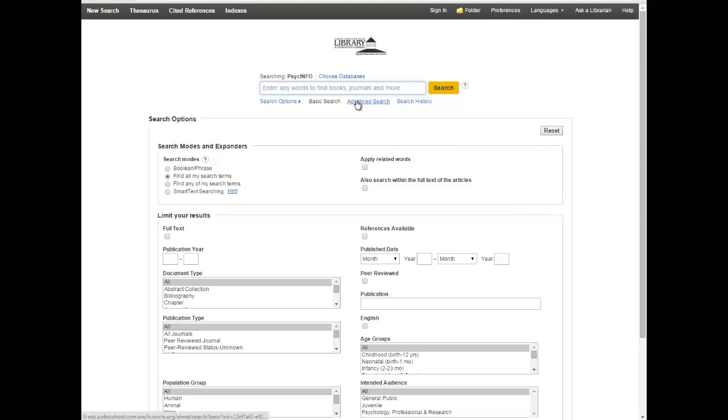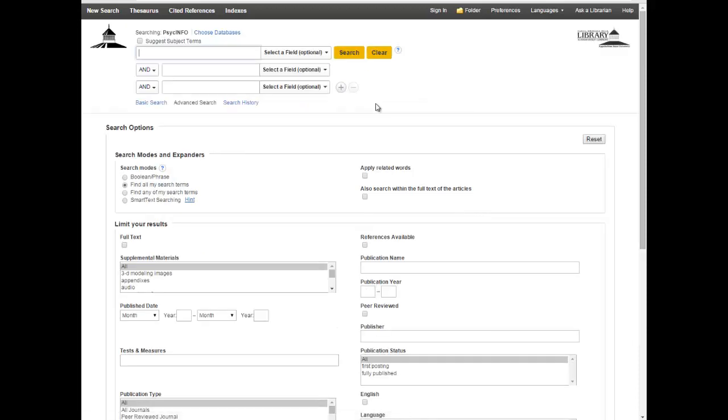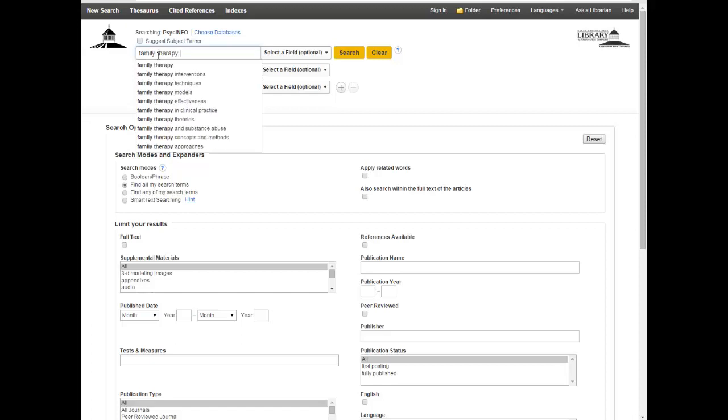I like to often go to the advanced search, which is, if you can see this on your screen, a small link below the search box. What this does, essentially, it's not so advanced as it is actually making it easier in some ways by giving you multiple search boxes. So I've got multiple search boxes here, and I've also got some limiting features. But let's go ahead and put in a search. I'm going to put in family therapy, and eating disorders.